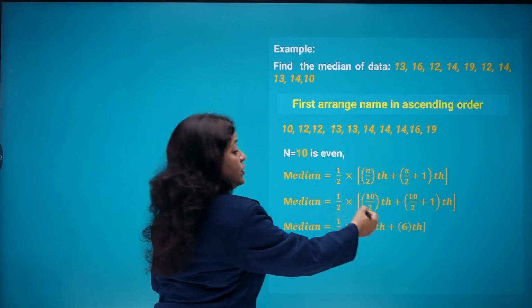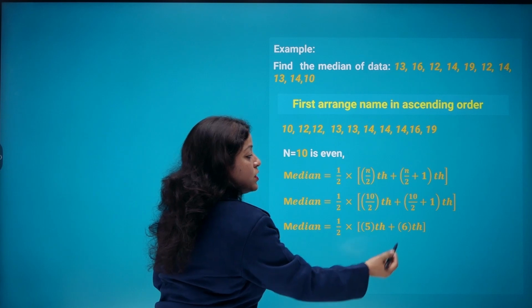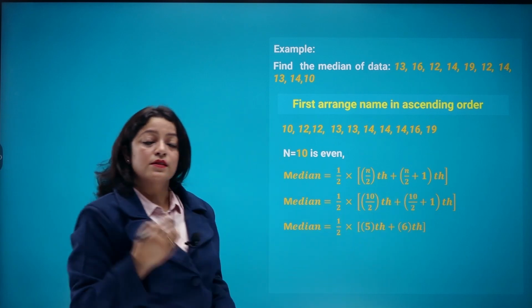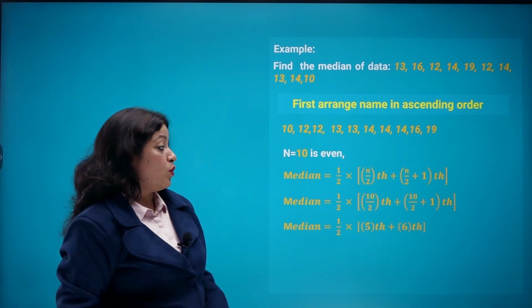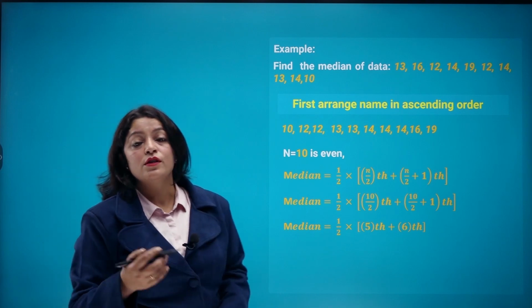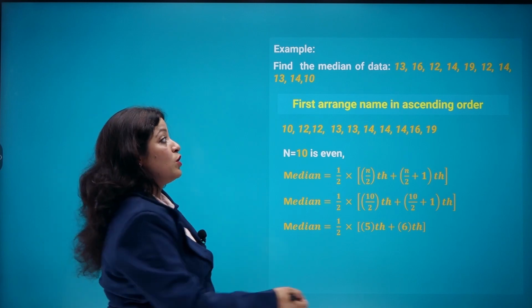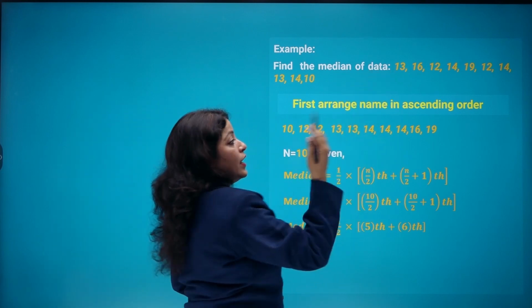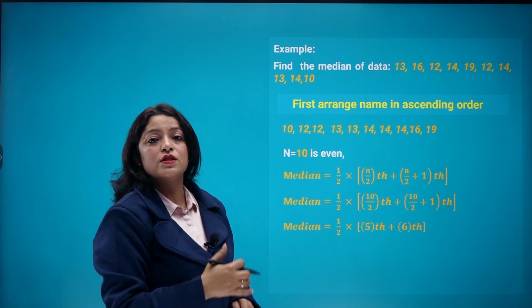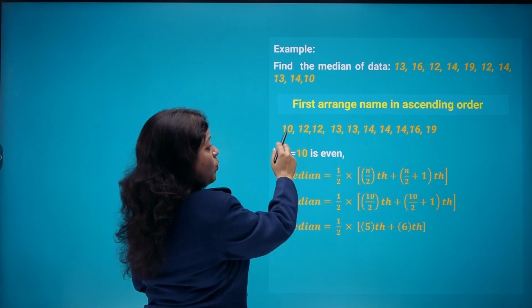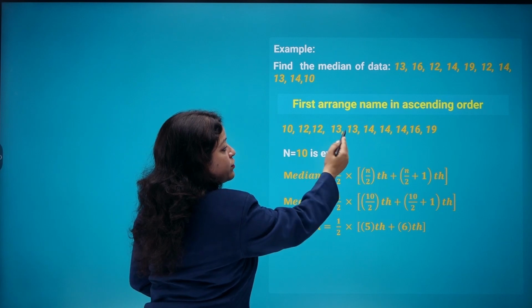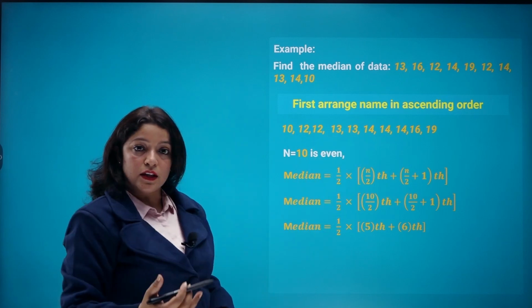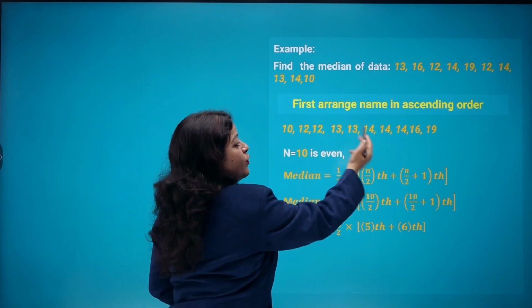So the (10 upon 2)th is the 5th observation and the (10 upon 2 plus 1)th is the 6th observation. Now what are the 5th and the 6th observations? We will not see them from the given data, rather we will see from the arranged data. Now just see 1, 2, 3, 4, 5. So this is the 5th observation, that is 13, and the 6th observation is 14.